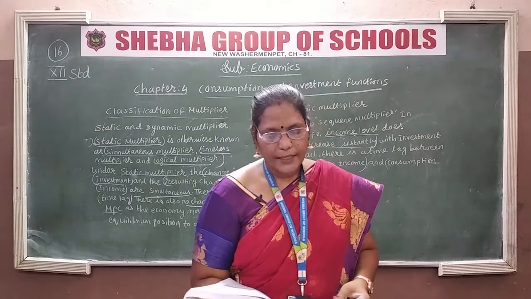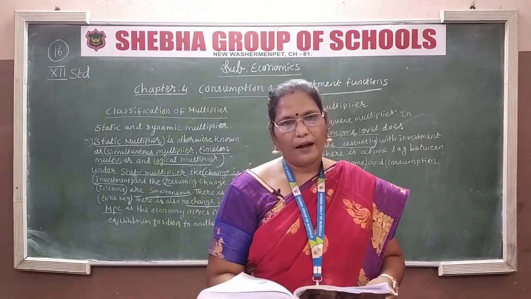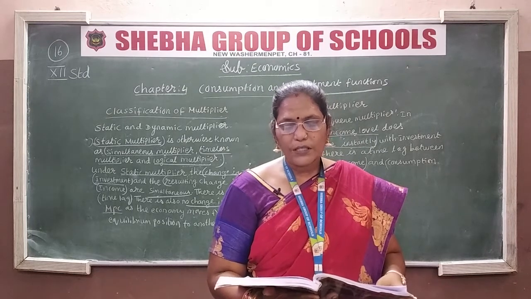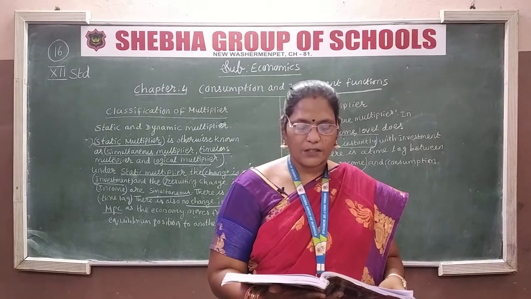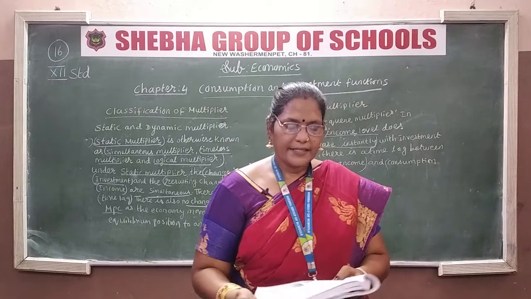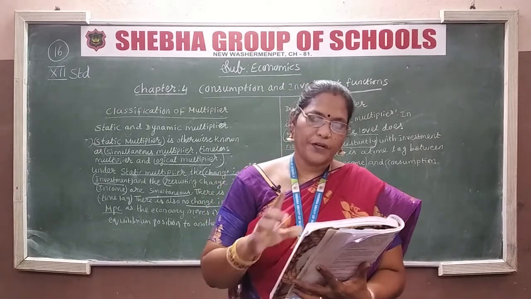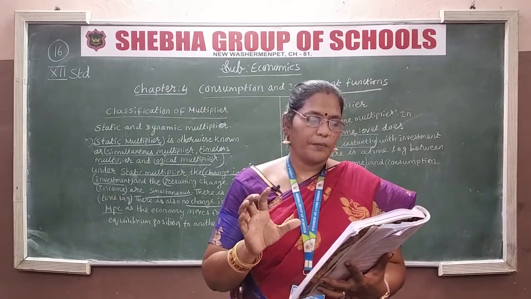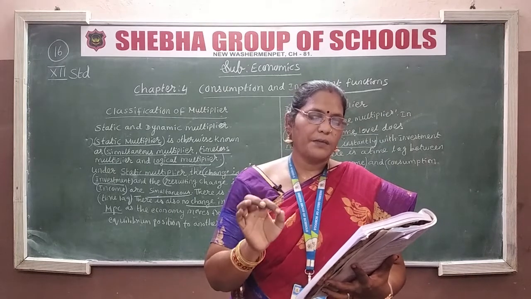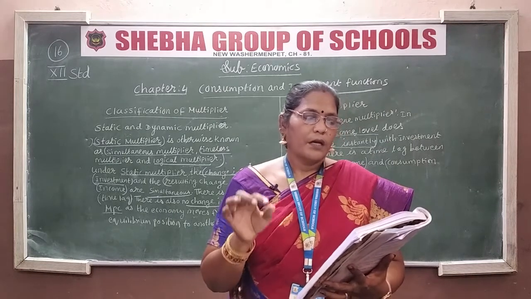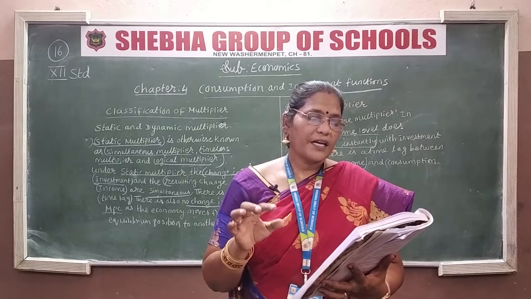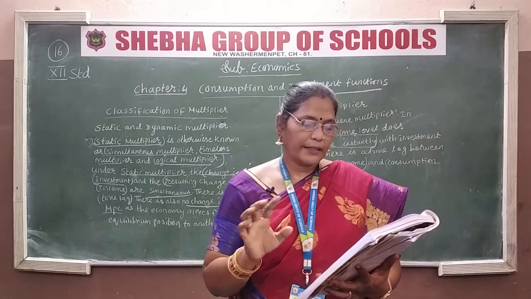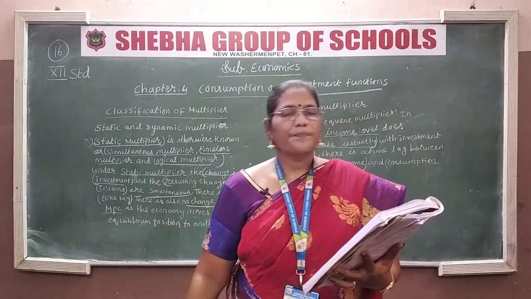Okay, so now let us see the definition of accelerator. It is the ratio between induced investment and an initial change in consumption. For example, assume an expenditure of 50 crore on consumption goods leads the industries to an investment of 100 crores in investment goods industries. So we can say the accelerator is 2, that means 100 by 50 is equal to 2. Like that they have given. In this they have given some assumptions.